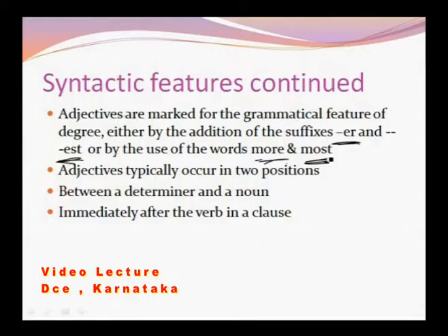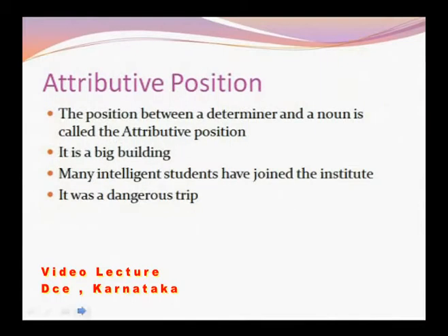Adjectives typically occur in two positions. What are they? Between a determiner and a noun, and the second position is immediately after the verb in a clause. This is a third typical feature of an adjective. Let's try to understand with an example. The position between a determiner and a noun is called the attributive position. We have to understand two positions now. What is the position between a determiner and a noun? It is called an attributive position.